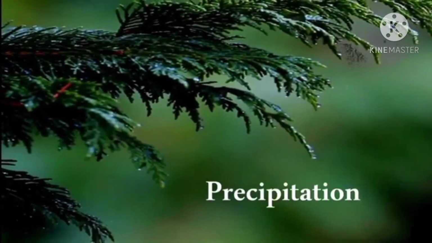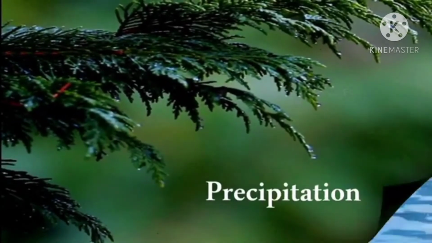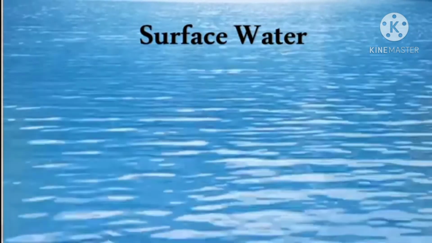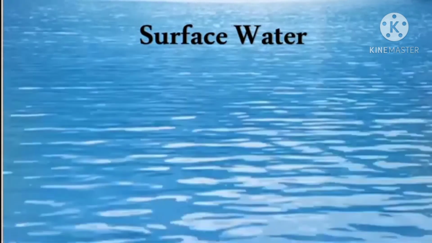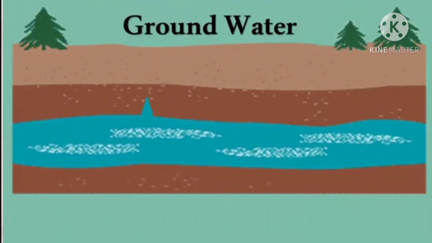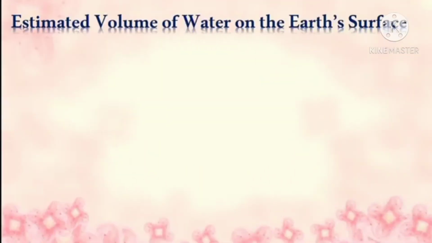Water is available in the form of precipitation. So the first source is precipitation, and then the second source is surface water, and the third one is groundwater. So these are all the sources of water. First is precipitation, second is surface water, and the third is groundwater.